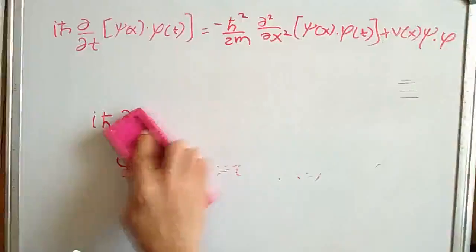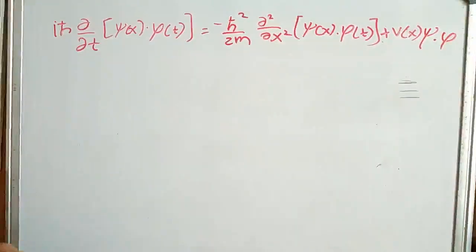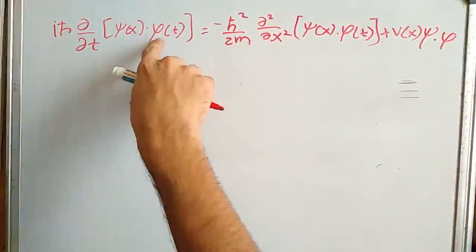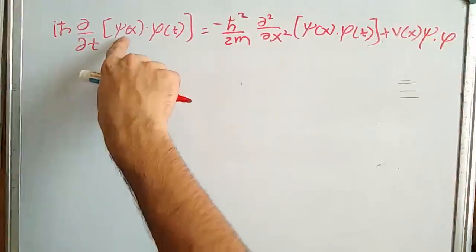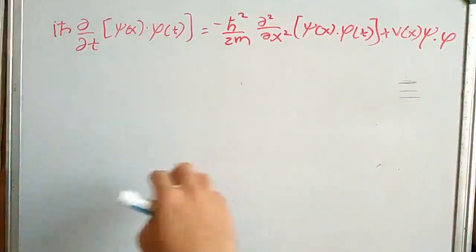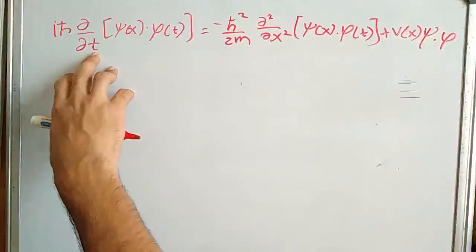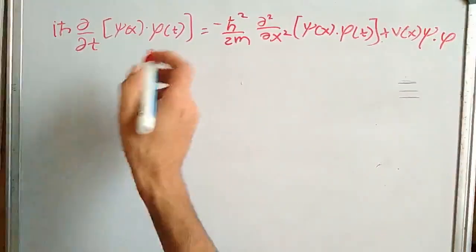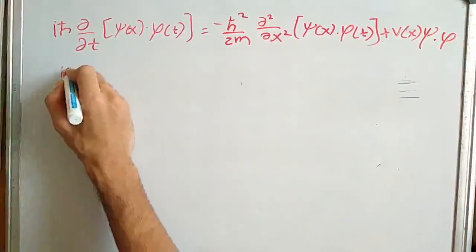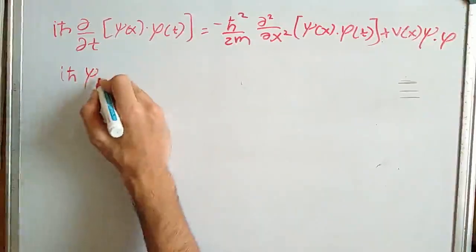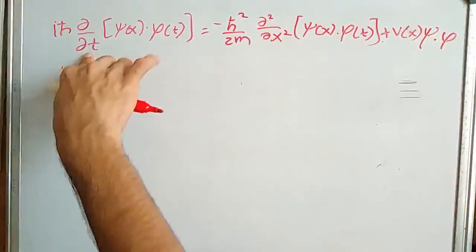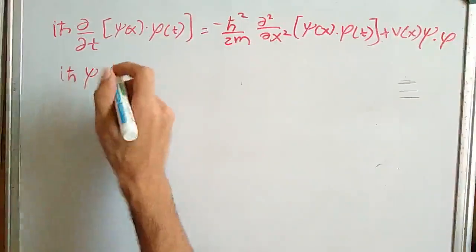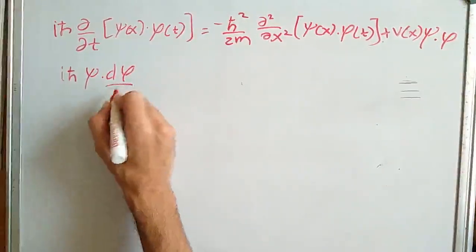Since psi and phi are functions of position and time respectively, while taking the partial derivative with respect to time, we can ignore the psi, which is dependent on position only. So we can write iħ psi times, since phi is a function of time only, the ordinary derivative, which is dφ/dt.